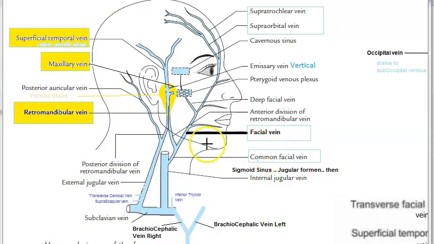So they are saying facial vein, from facial vein to deep facial vein to pterygoid venous plexus to emissary vein to cavernous sinus. Okay, so that is where the whole problem will be. You will be directly taking the bacteria into your brain.